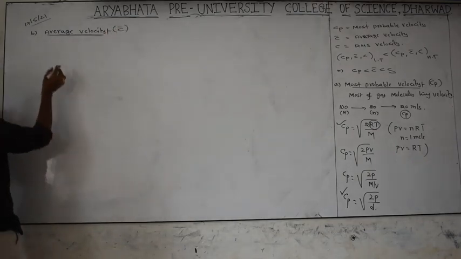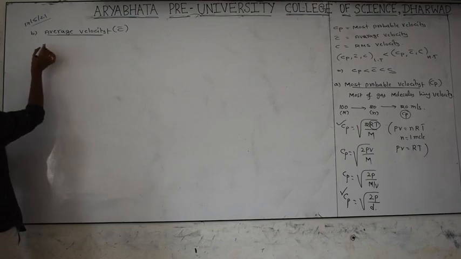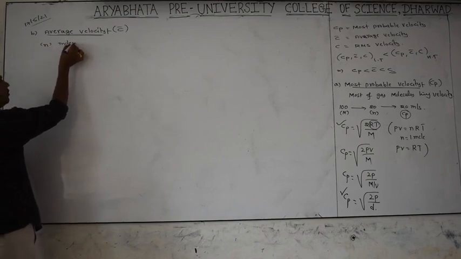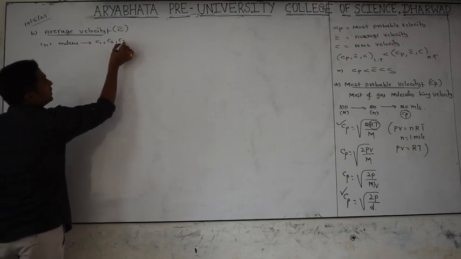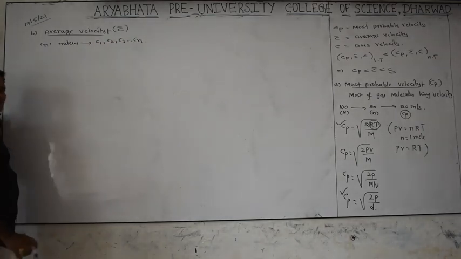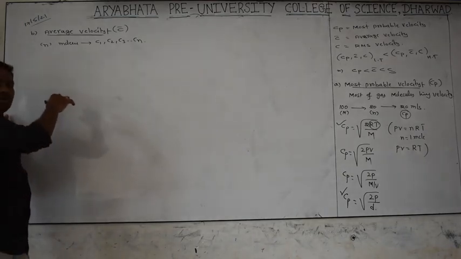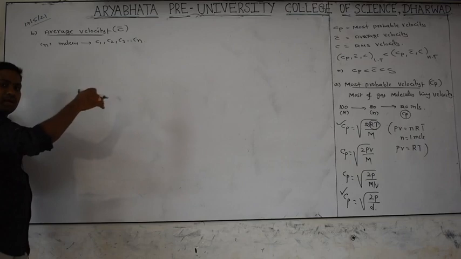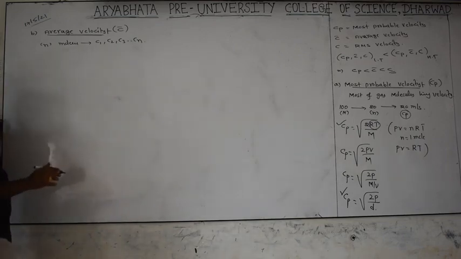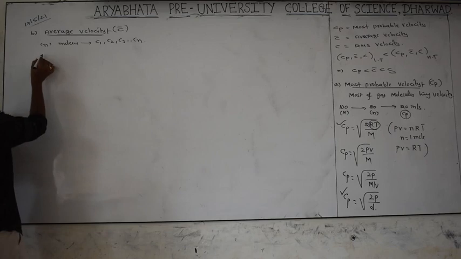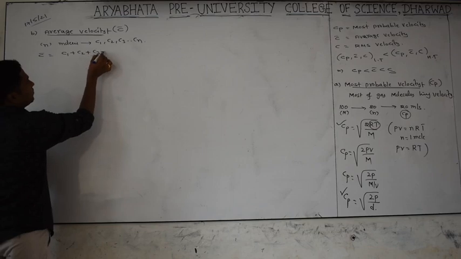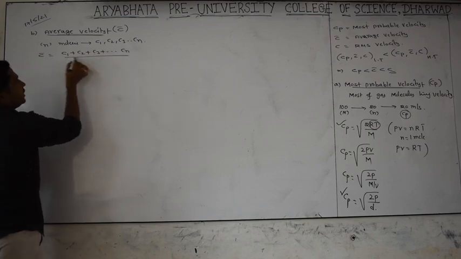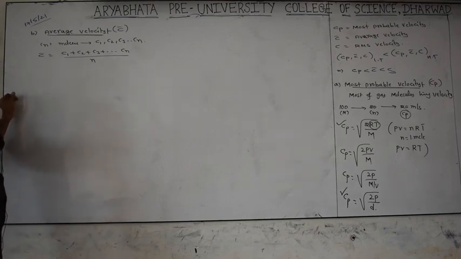For example, you have N number of molecules having velocities C1, C2, C3 and so on up to Cn. What is the meaning of average? Total velocities by number of molecules. That is what we write as average velocity. So average velocity is equal to C1 plus C2 plus C3 and so on up to Cn, by n.